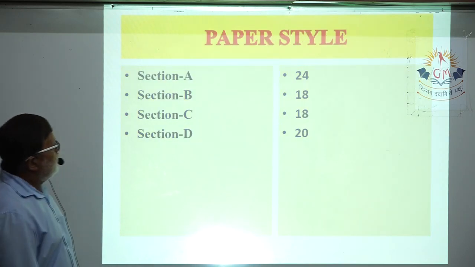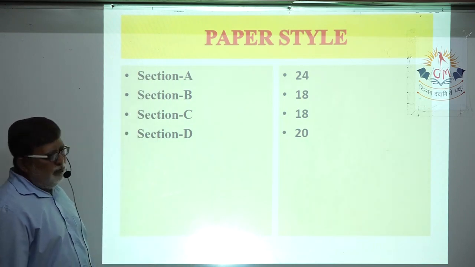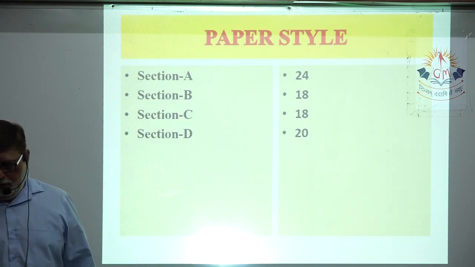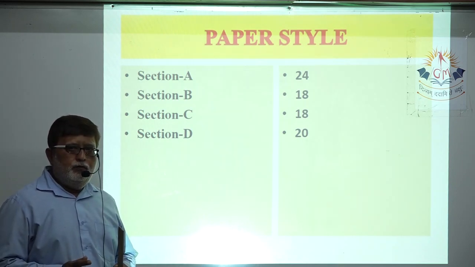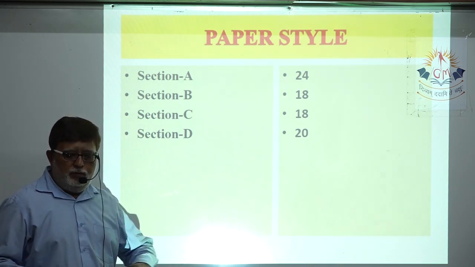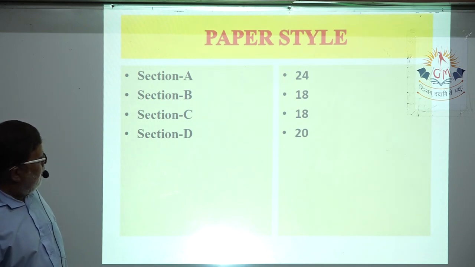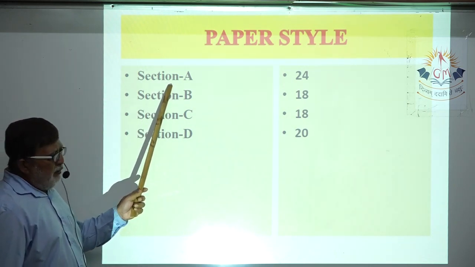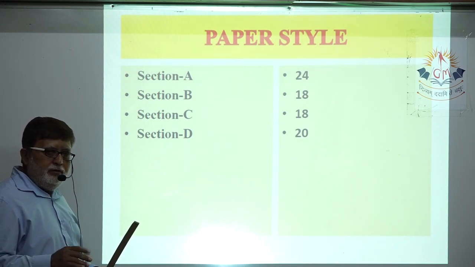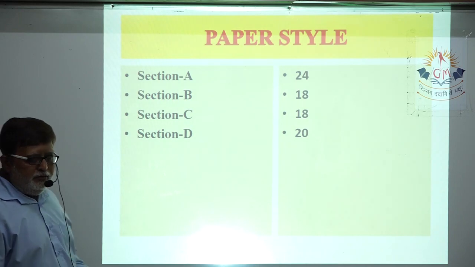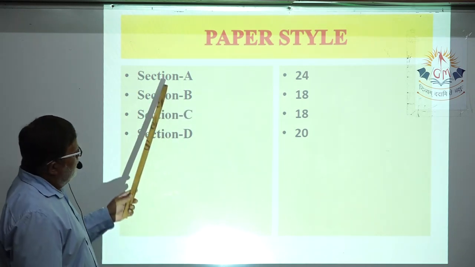See, first you visualize, there are 4 sections in your paper style. Section A, that is the objective section. What is asked in section A, that we are just now discussing.